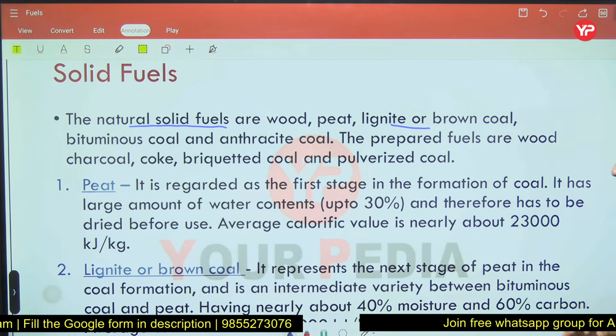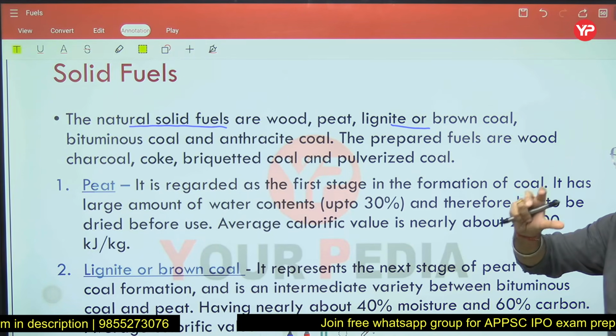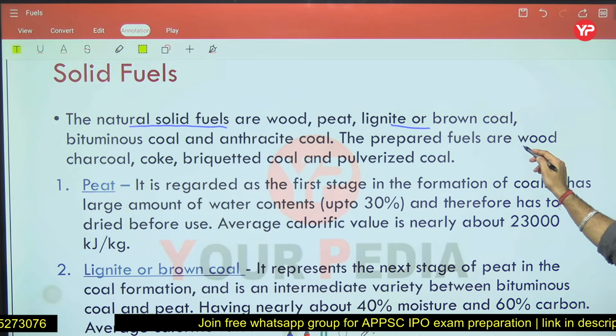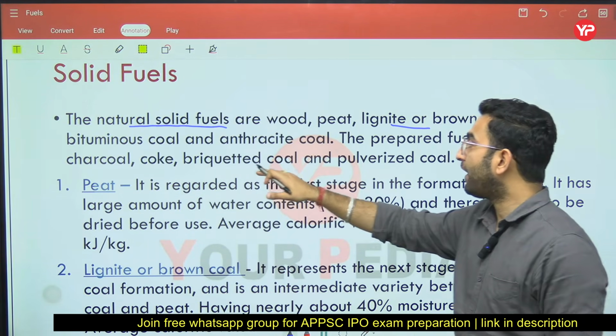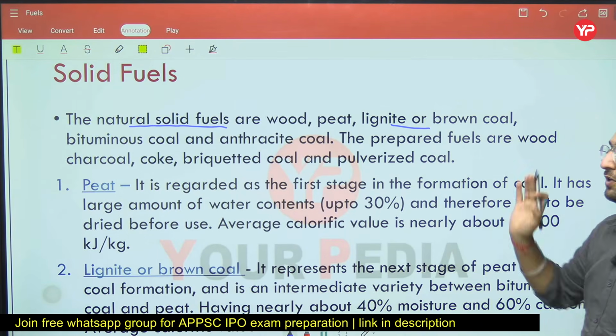Okay, now we can prepare artificial fuel or prepared fuels from the natural fuels only. So here you can see charcoal, coke, briquette and pulverized coal are nothing but the prepared fuels from the natural fuels here only.